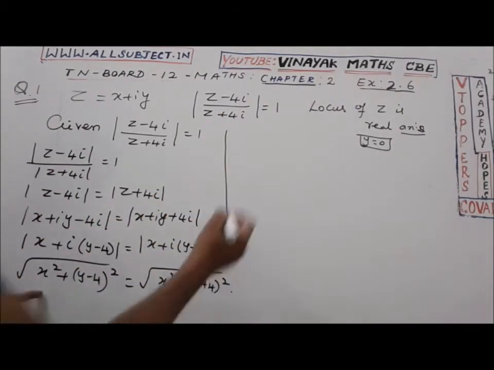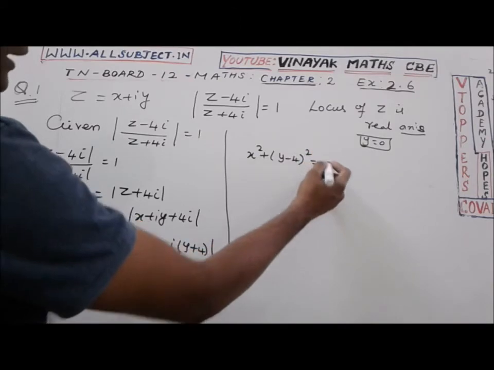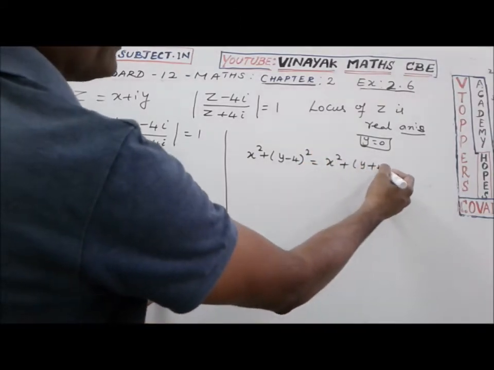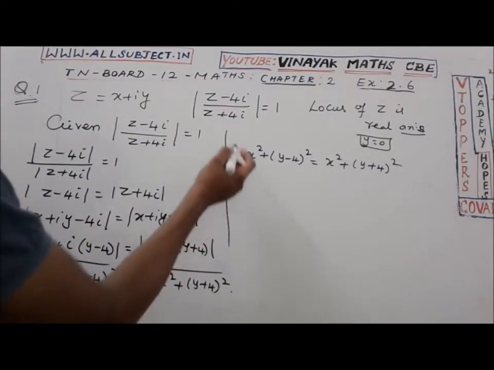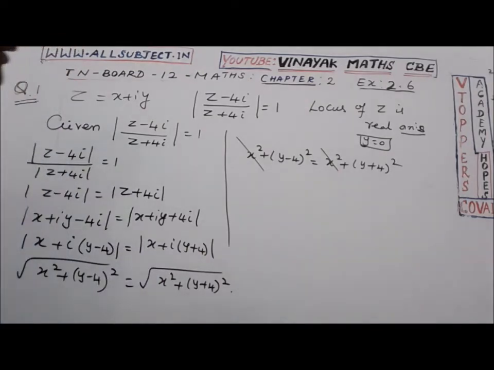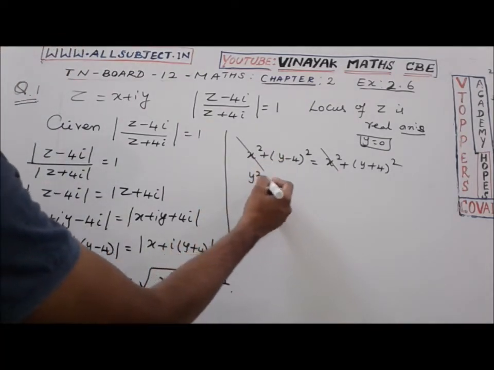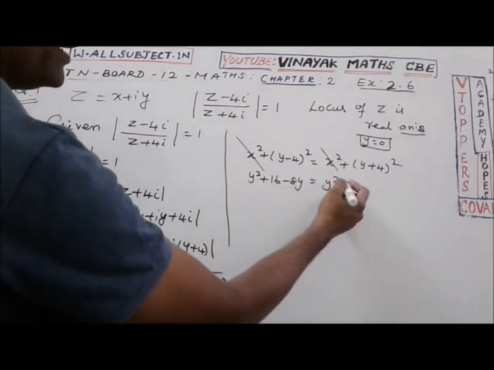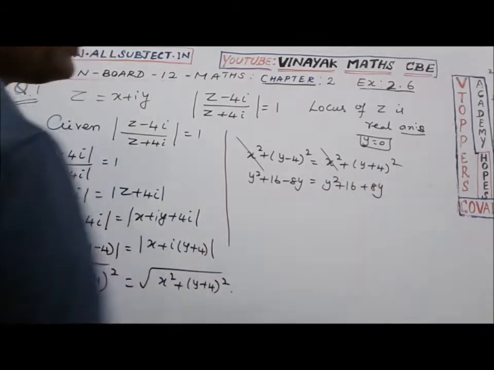Squaring on both sides, we have x square plus (y minus 4) whole square equal to x square plus (y plus 4) whole square. Now we can cancel x square on both sides. Expanding, y square plus 16 minus 8y equals y square plus 16 plus 8y.